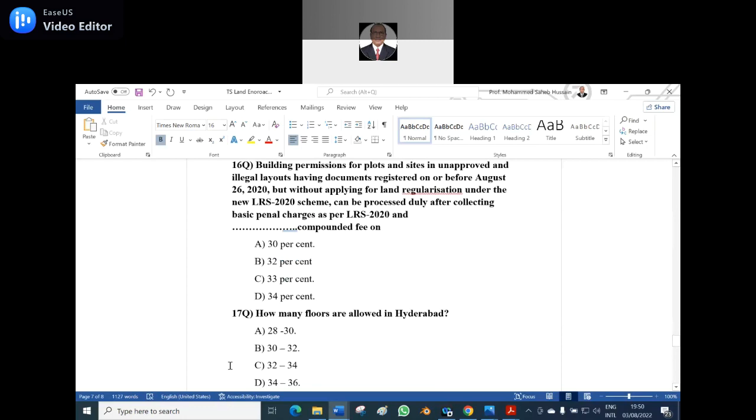Okay, how many floors are allowed in Hyderabad? A, 28 to 30, B, 30 to 32, C, 30 to 34, D, 34 to 36. Option A is wrong. Option D is wrong.